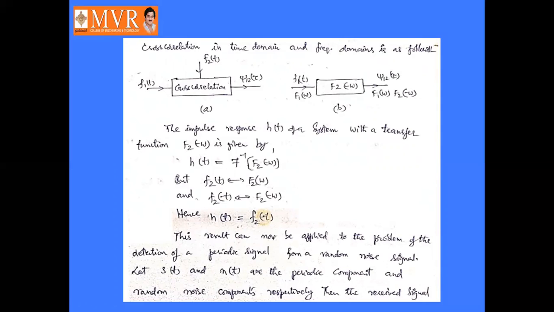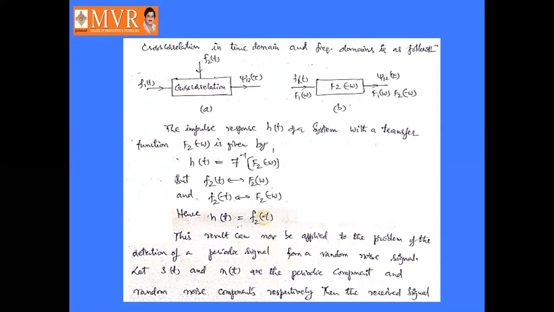The impulse response h of t of a system with a transfer function f2 of minus omega is given by h of t equal to the inverse Fourier transform of f2 of minus omega. The Fourier transform of f2 of t is f2 of omega, and the Fourier transform of f2 of minus t is f2 of minus omega.